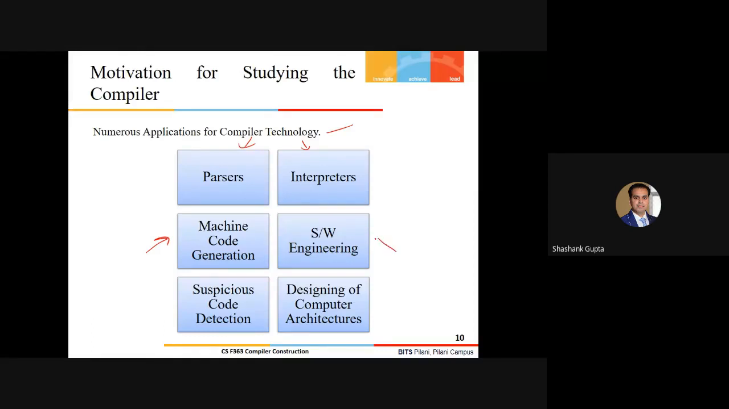It also facilitates various software engineering principles. When anyone develops a compiler, it's not just a single jump. It has to go through different abstractions, which will obviously be facilitated by software engineering principles. Suspicious code detection: any sort of malicious code can be easily detected while compiling the different programming constructs. And also the design of computer architectures with respect to VLSI designs and all. So it has numerous applications, and no one can deny why I'm dealing with compiler construction here.